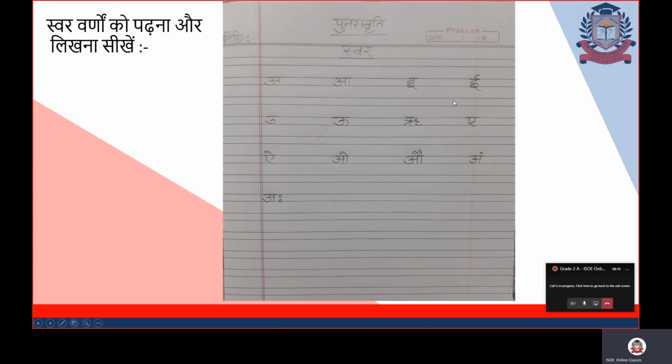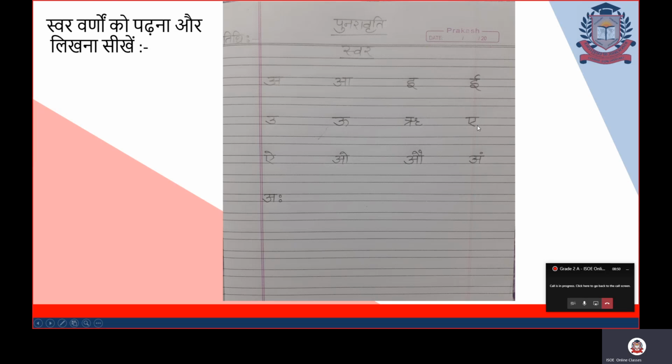Again here I am giving the line as of now, but just for practice purposes. After badi e, write u or chota u. Then again give a gap. Here you write bada u. Again give the gap. Write re.